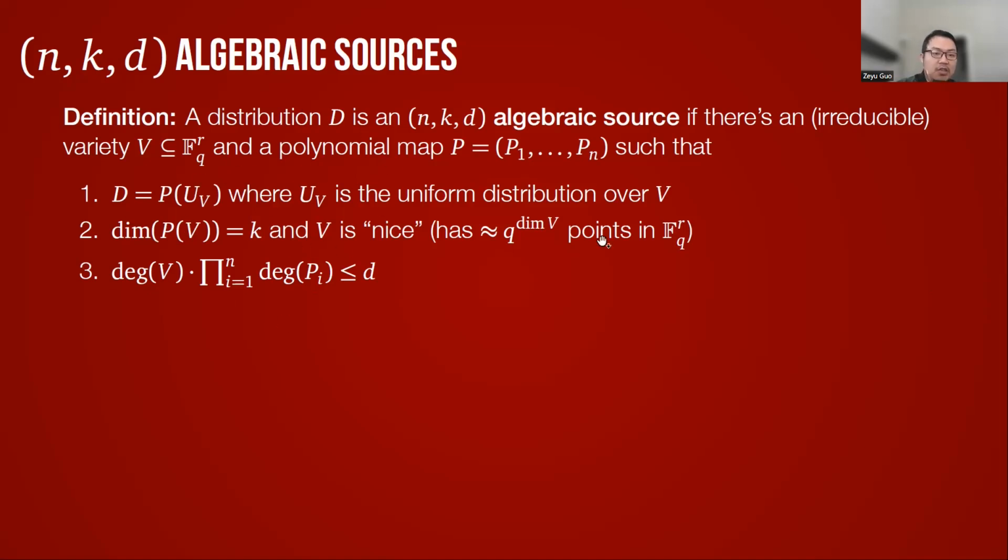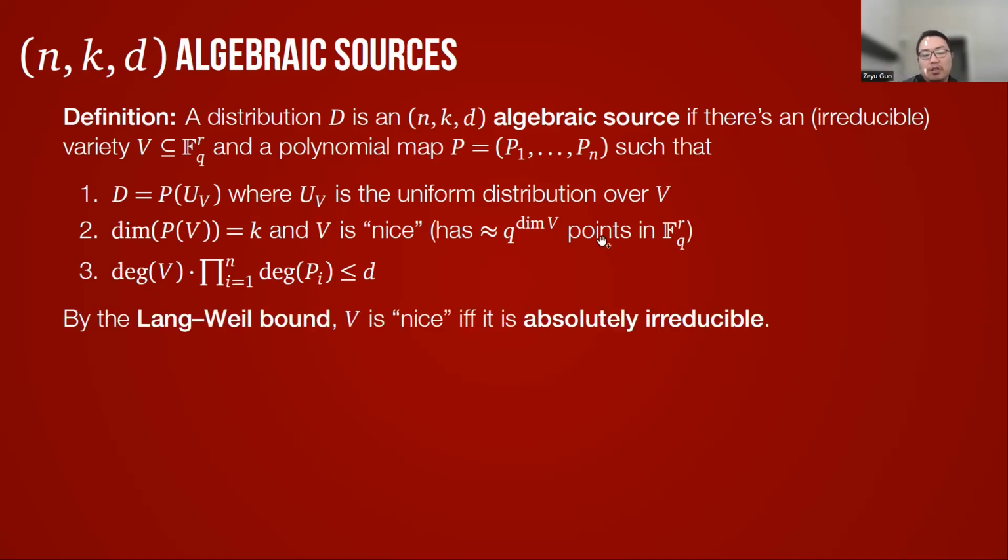I also want to mention that here V being nice is equivalent to the condition that V is an absolutely irreducible variety, which means it remains irreducible even after taking field extensions. This follows from the Lang-Weil bound. This condition of being absolutely irreducible also exists in the papers of Dvir, Gabizon, Wigderson, and also Dvir's paper.